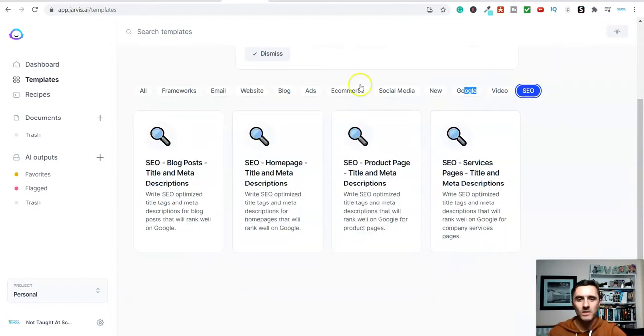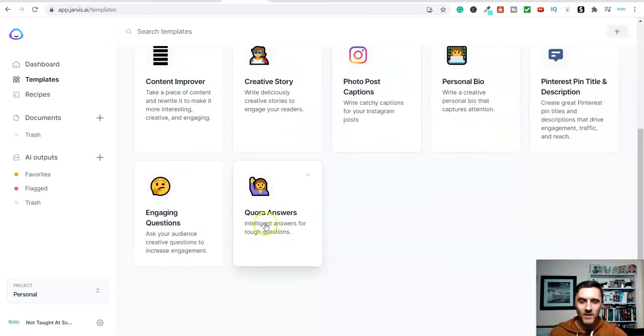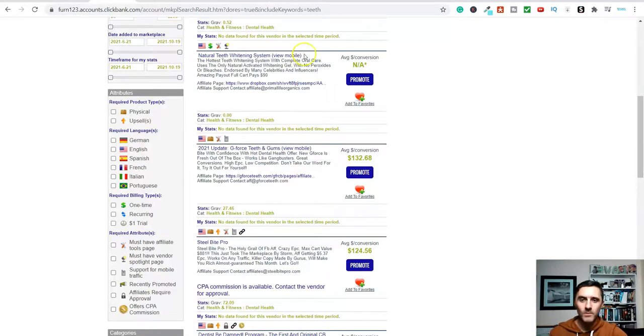and we've also got search engine optimization. But let's just go back to social media because we're using this, as you can see over here, for Quora. Now, see this over here, question: simple way to maintain your perfect smile. Now I've got this because I was over on ClickBank looking at some different products for some different campaigns, and